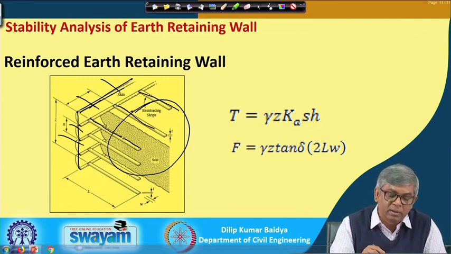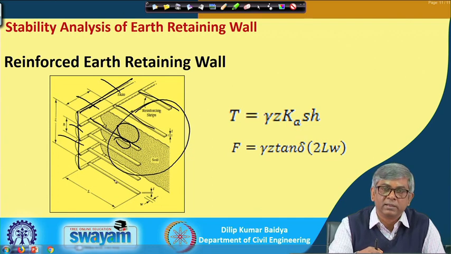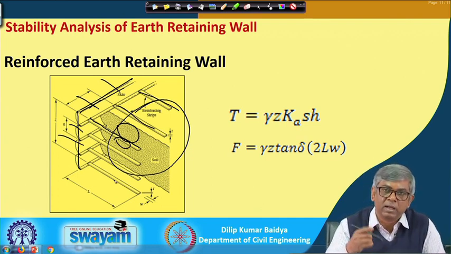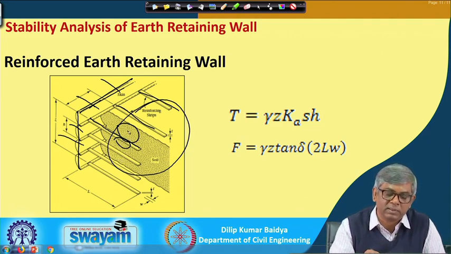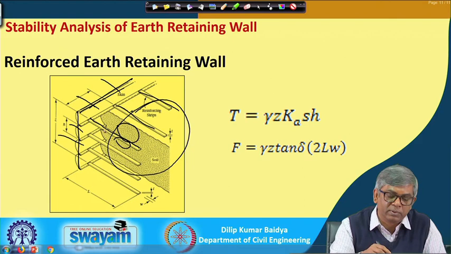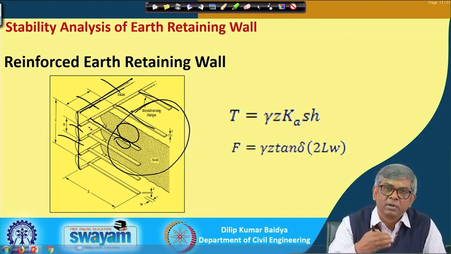Generally in this type of construction we use granular soil. Granular soil will have some friction and the reinforcement will have some friction, so between the soil and the reinforcing material some frictional force will develop, and if that frictional force is enough, then this wall will not move, it will not fall, it will stand.